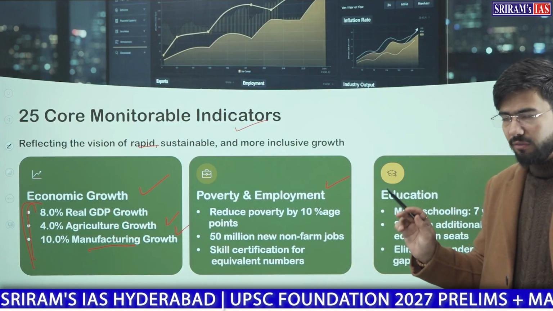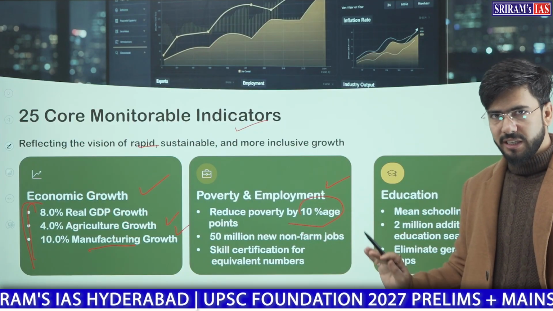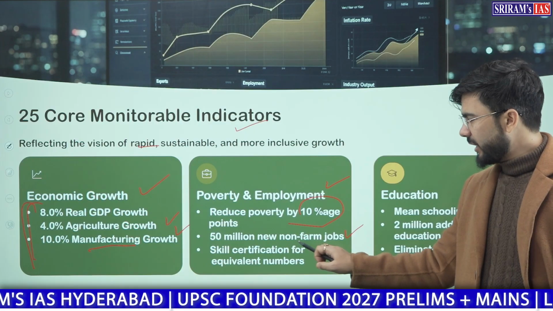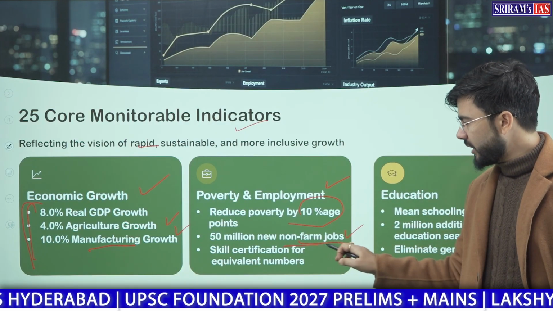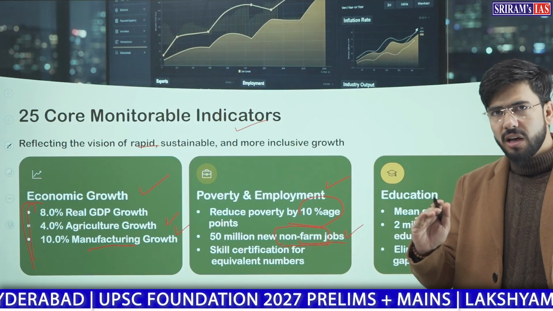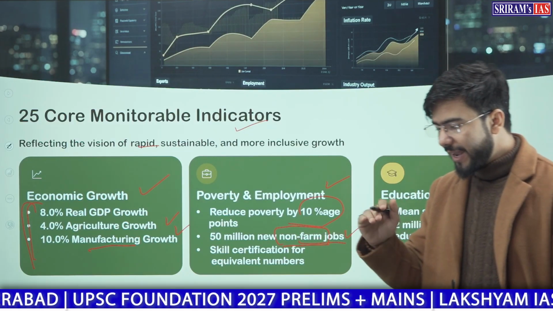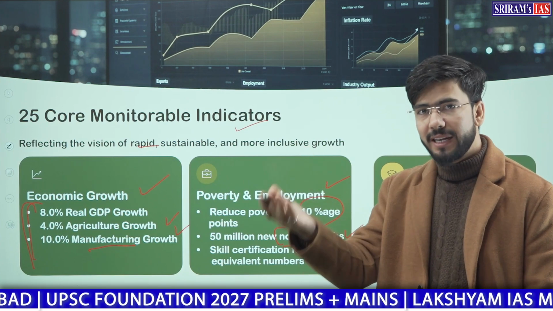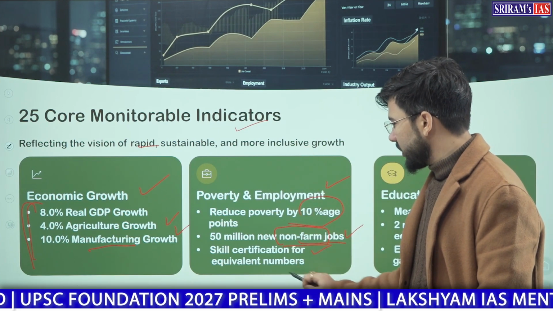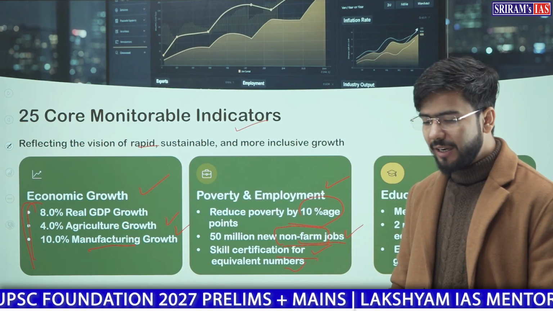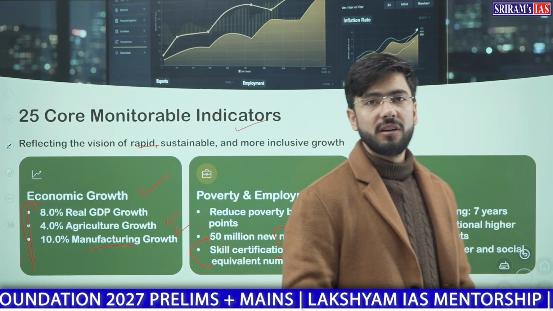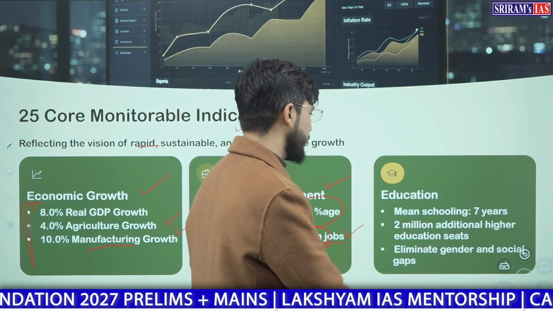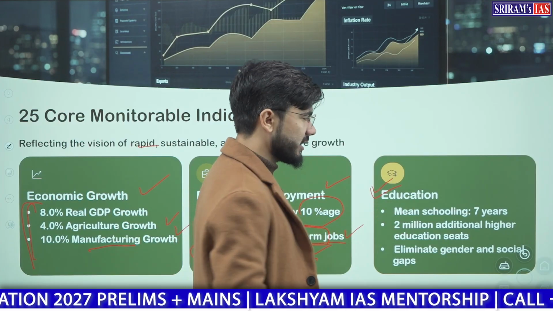Poverty and employment, we need to reduce poverty by 10 percentage points. 50 million of new non-farm jobs to be created. Non-farm means non-agricultural, where direct cultivation of agriculture is not there. Skill certification for an equivalent number means 50 million people should have certified skills.